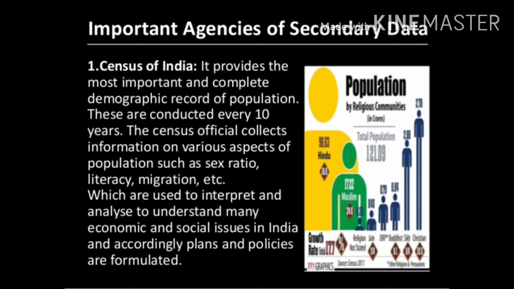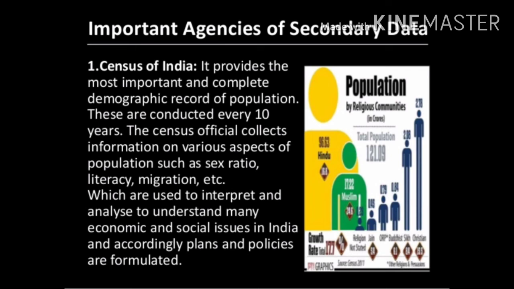The important agencies of secondary data: the first one is the Census of India. It provides the most important and complete demographic record of the population. What is demographic? Demography means data regarding, as I already said, birth rate, death rate, population, literacy, and sex ratio. All of these come under demographic data, and for recording them, the Census of India is very helpful.